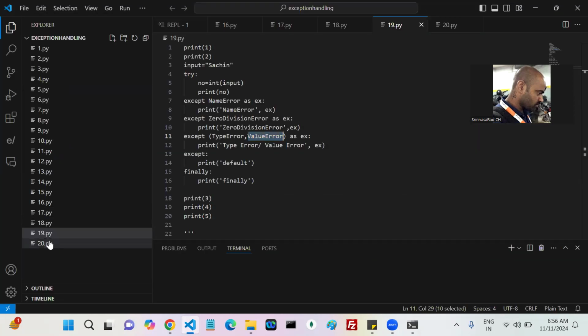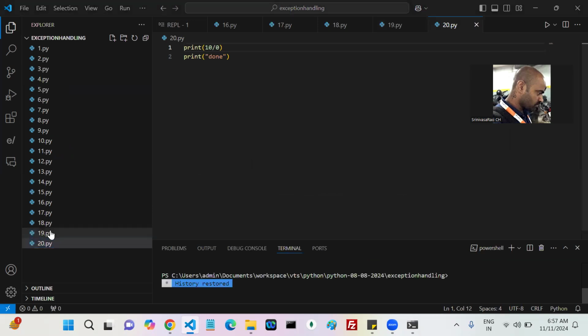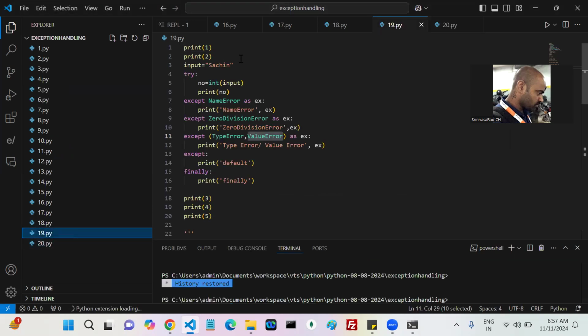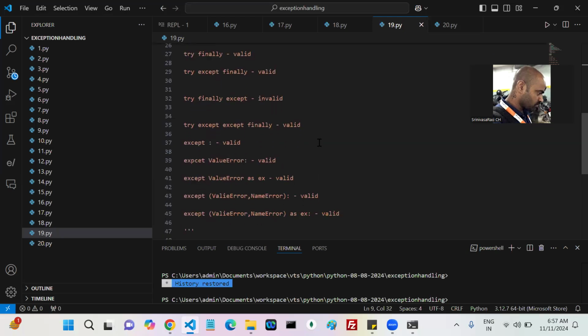Yeah. So the last example is what? What is the last example? 19th. We can write multiple except blocks or not? Yes or no? We can write multiple except blocks. The syntax we discussed, right?